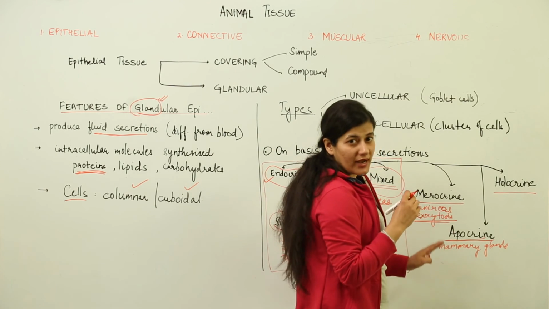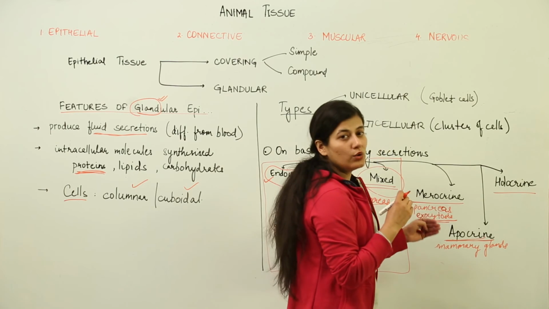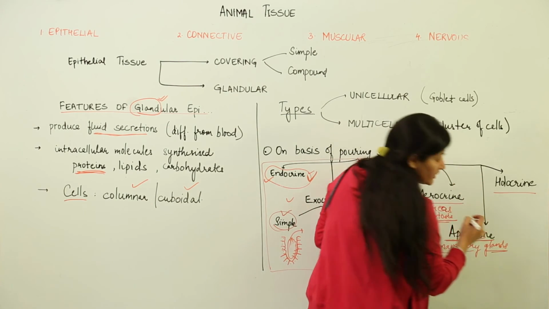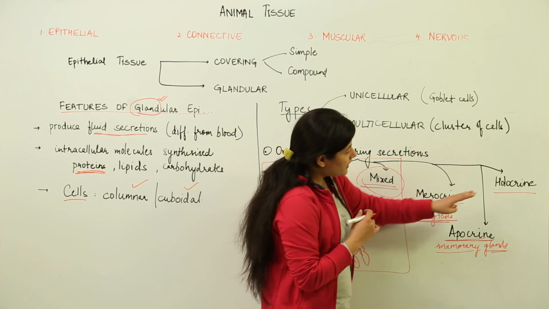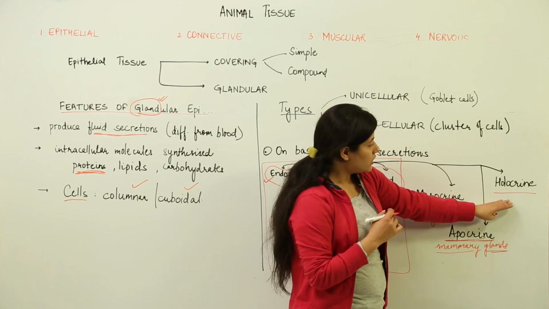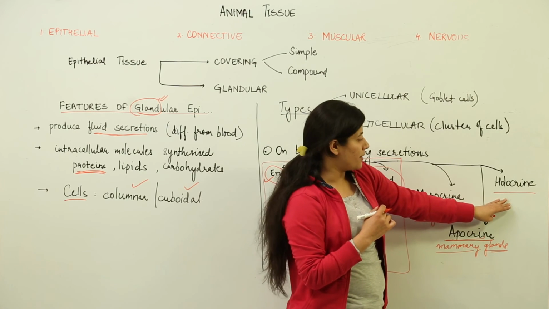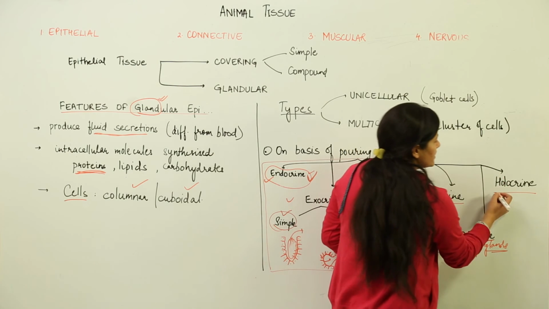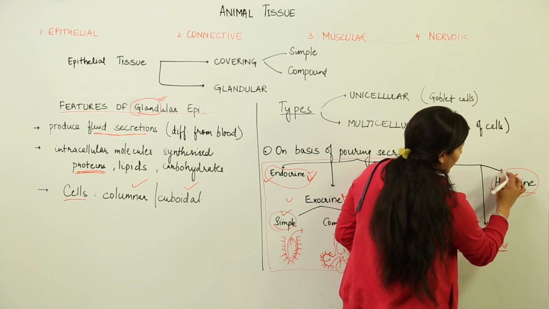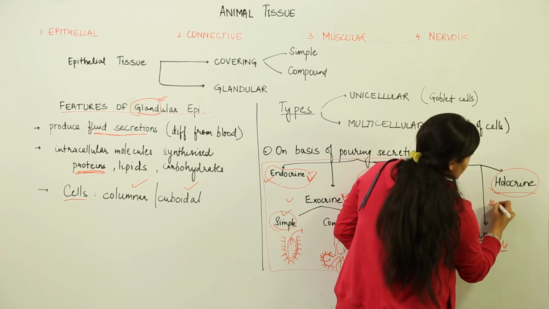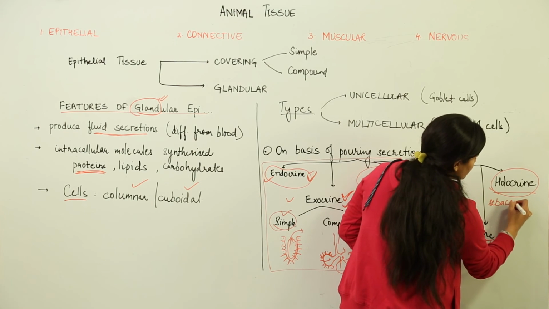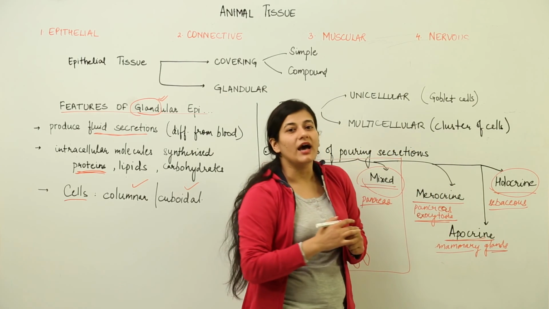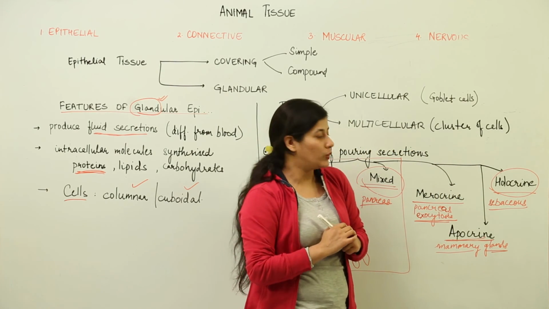It is the apical part of the cytoplasm which is given out as secretion, as in the case of milk given by the mother who is nursing her child. Then is the case of holocrine glands. The best example of a holocrine gland is the sebaceous gland. You get pimples on your face and acne, that is because of the holocrine glands, which are sebaceous glands, various oil glands present in our skin. In holocrine gland, the entire cell is consumed along with the secretion.